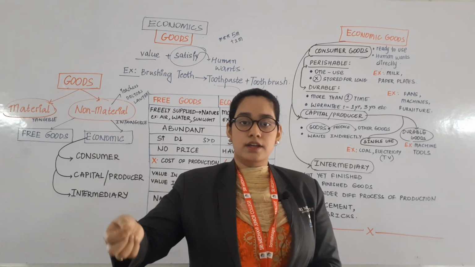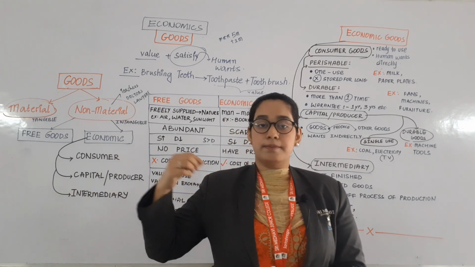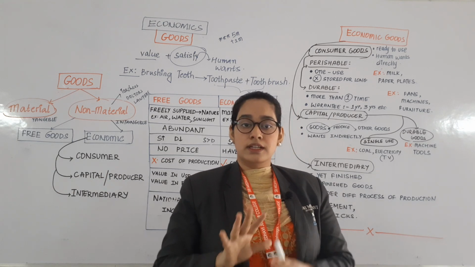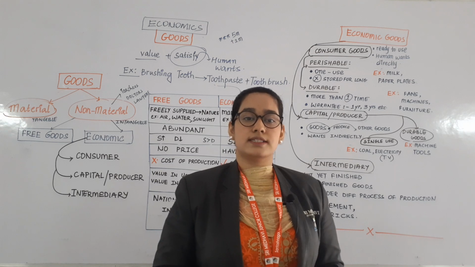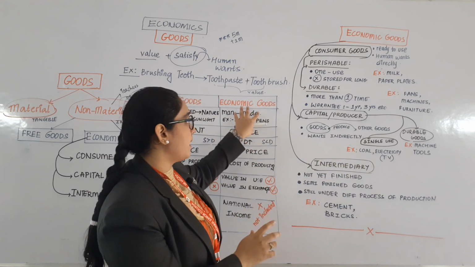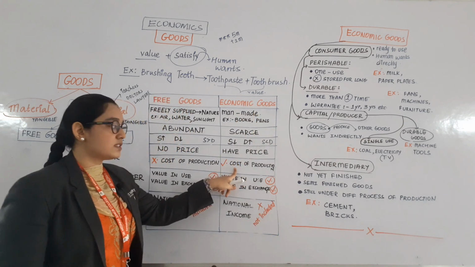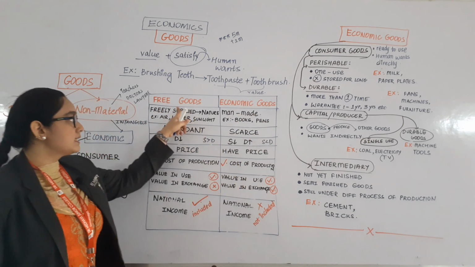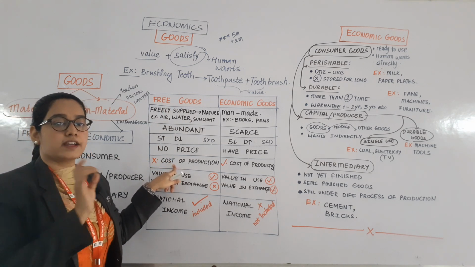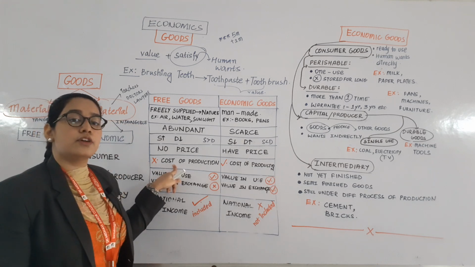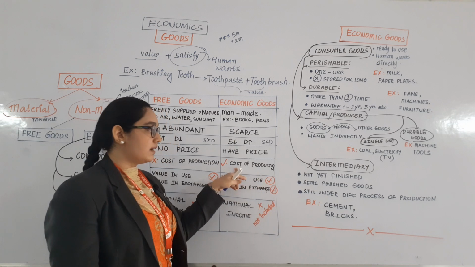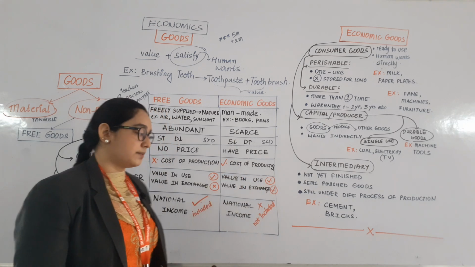I need to pay money for buying the machine, I need to pay money for the laborers who are working in my industry. So this all is giving me some cost. These are all my expenses. So in order to manufacture some economic good, it requires cost of production, whereas free goods don't require any cost of production. We are not manufacturing free goods, they are a free gift of nature, so they do not require any cost of production.